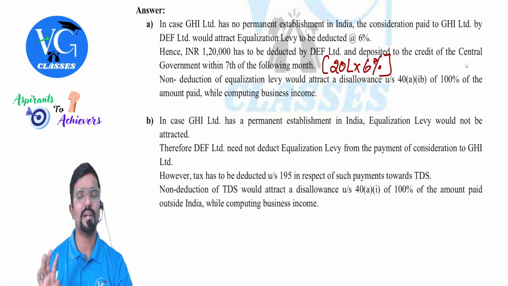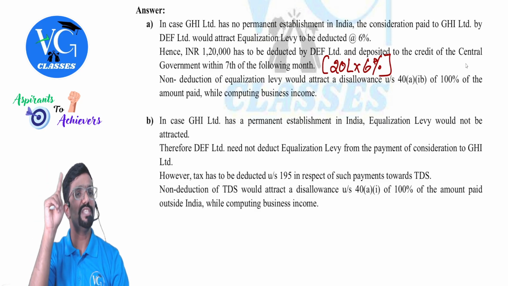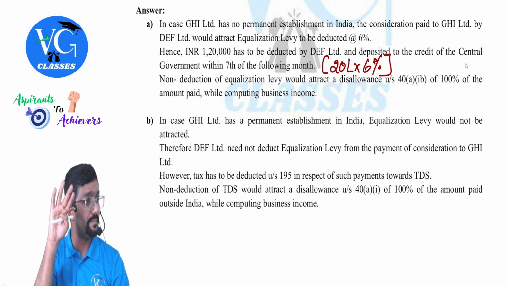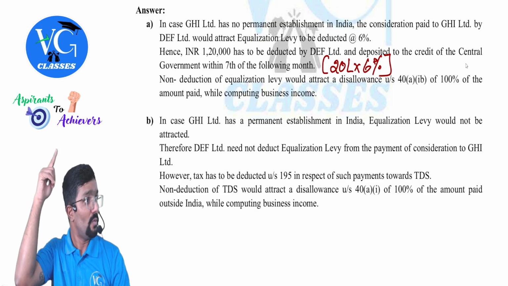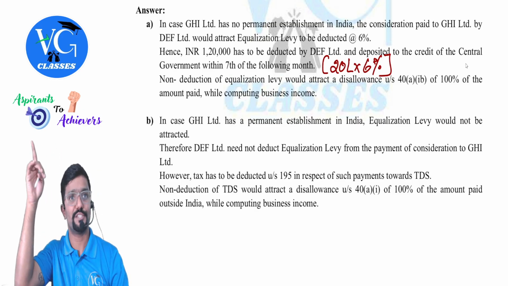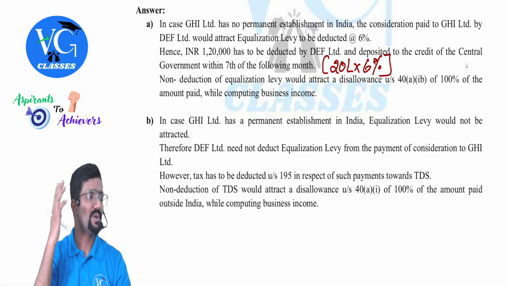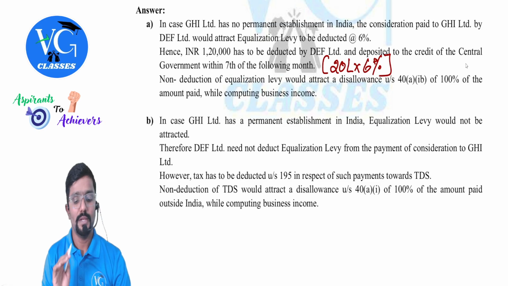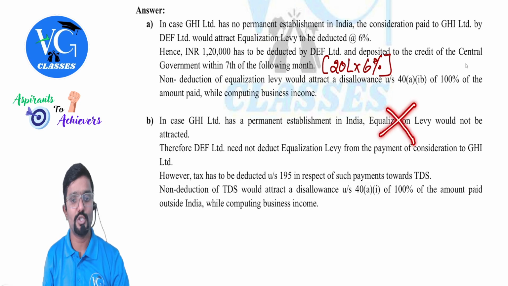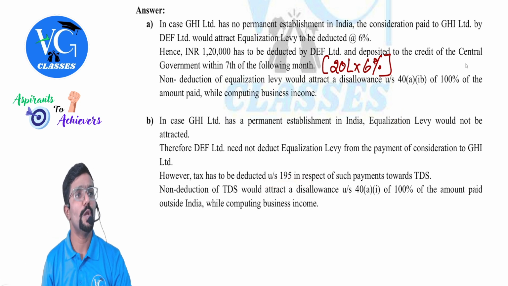But section 195 is not covered in detail for you. Whatever I have given, that much is enough, guys. Because how much TDS has to be deducted under section 195 depends on the rates given in the Act or DTAA rates. Correct? Now, sir, are DTAA rates covered in our syllabus? No. So you need not worry much about section 195. But simple. Sir, if equalization levy is not applicable, should I check TDS? Yes, under section 195, as the payment is made to non-resident.